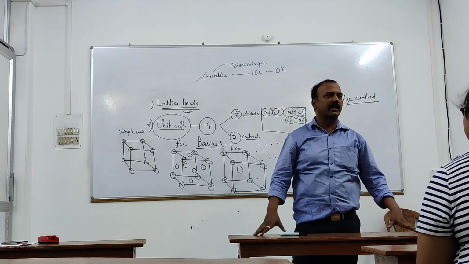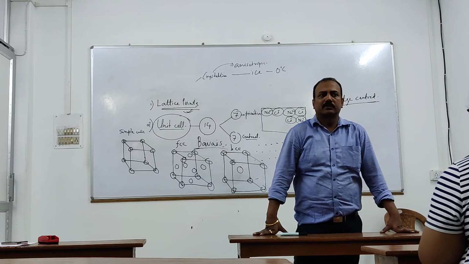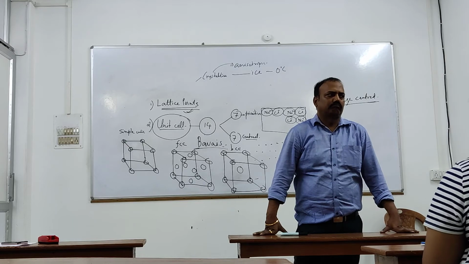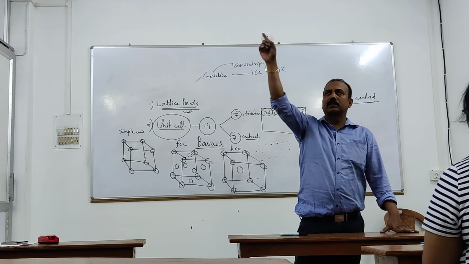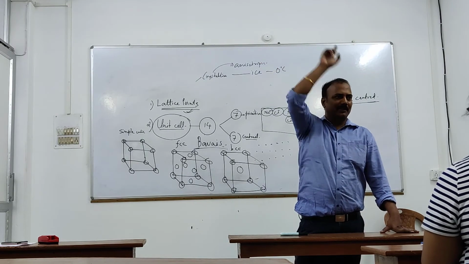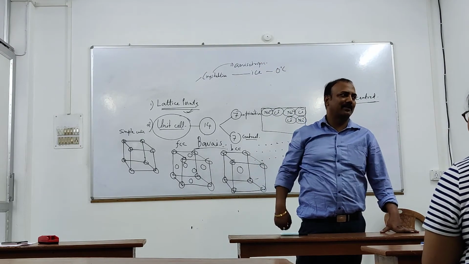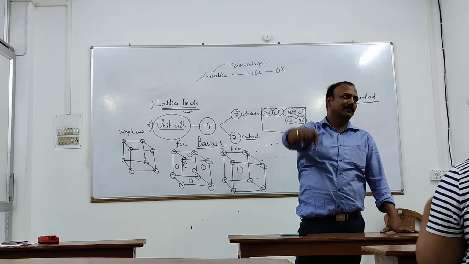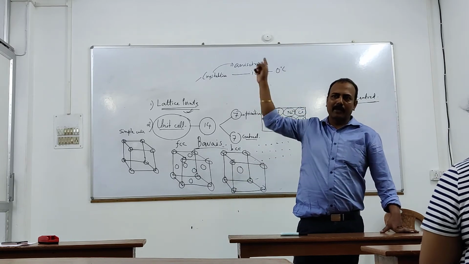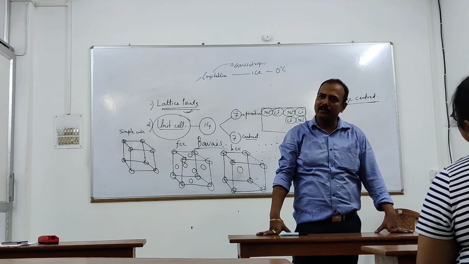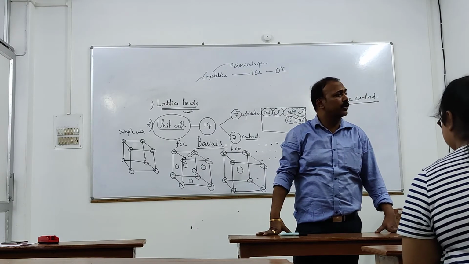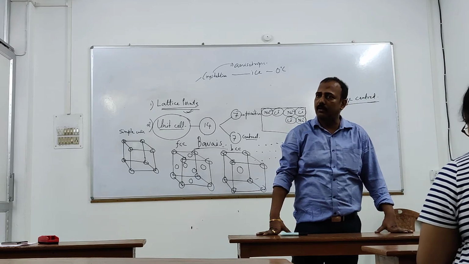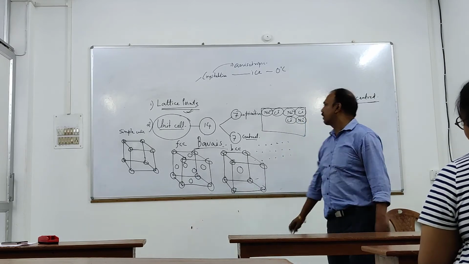See and tell me how many edges are there in the cube. 1, 2, 3, 4. Okay. 5, 6, 7, 8, 9, 10, 11, 12. 12 edges are there. Yes.